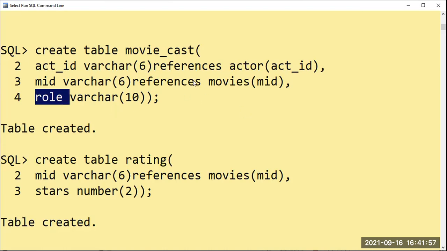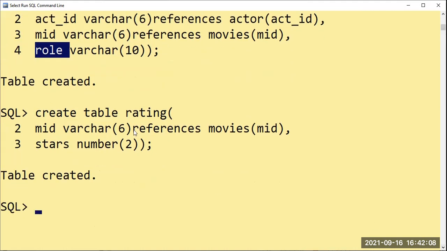And make sure that you give the references table here. And the last table is called rating. For the rating table, you have to mention for which movie you're going to give the rating, so MID. Now in this rating table also, you are supposed to go to the movies table. And before the movies table, you have to check the Steven Spielberg movie, the director ID of that. So in the movies table, based on Steven Spielberg's ID, you have to release 3 movies.